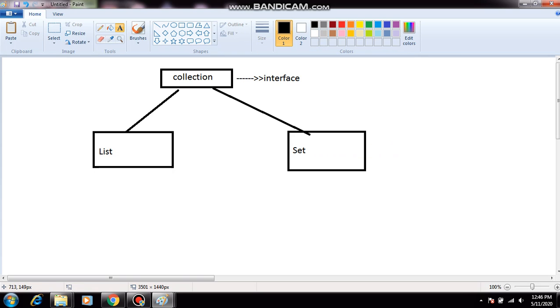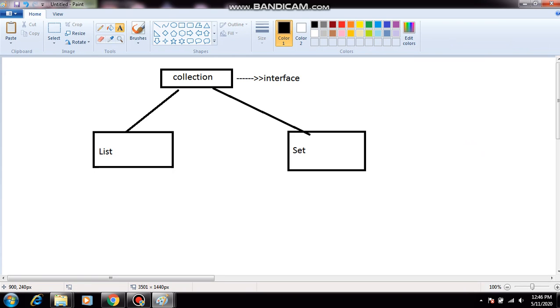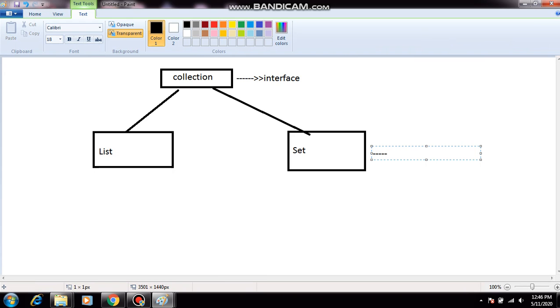List and set also come under interfaces, and these two interfaces belong to the collection interface.